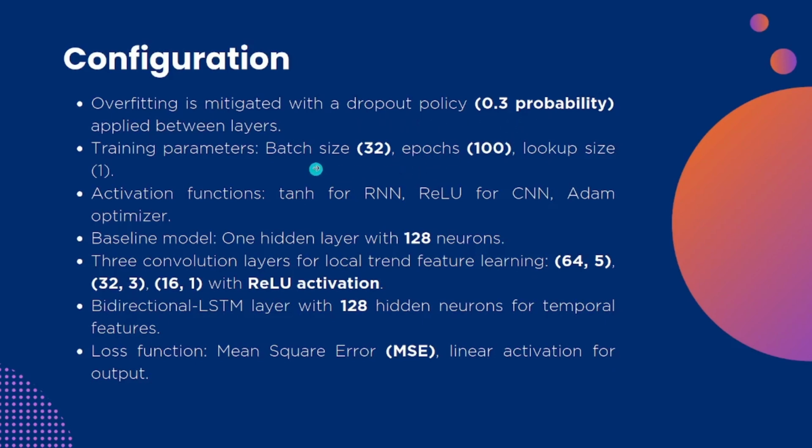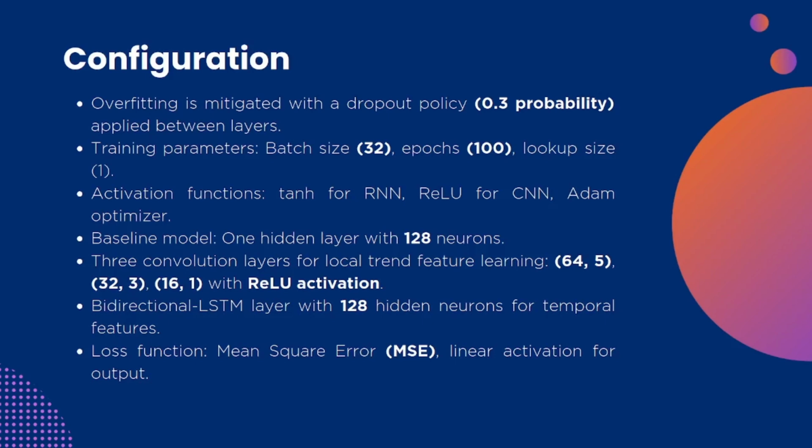batch size of about 32, epoch of about 100, lookup size of about 1. We use activation functions like tanh for RNN, ReLU for CNN, and the ADAM optimizer. We have used various baseline models such as shallow machine learning models like SVR, which is support vector regression, and other deep learning models like RNN, CNNs, LSTMs.